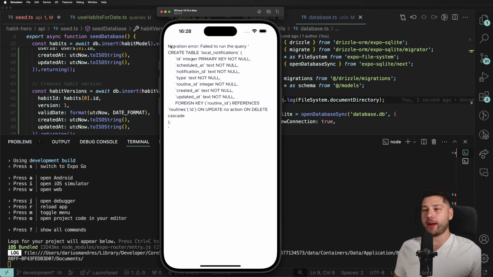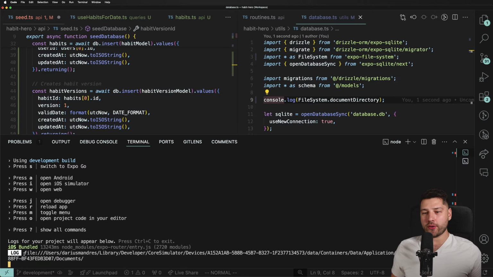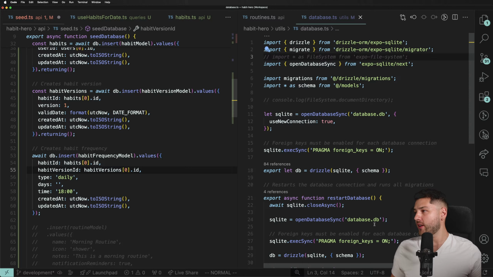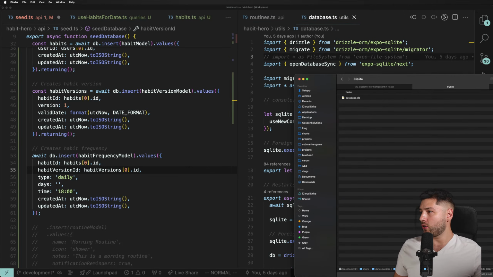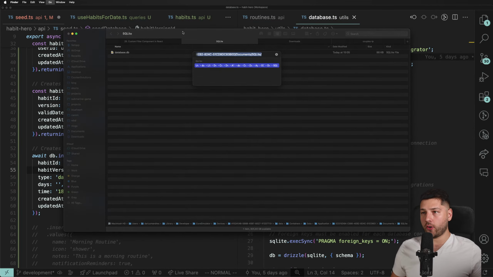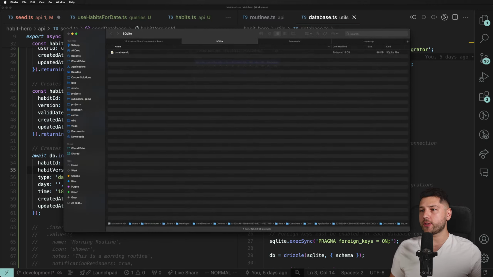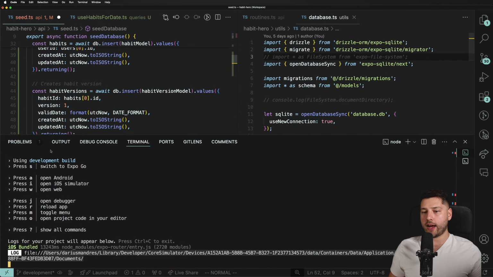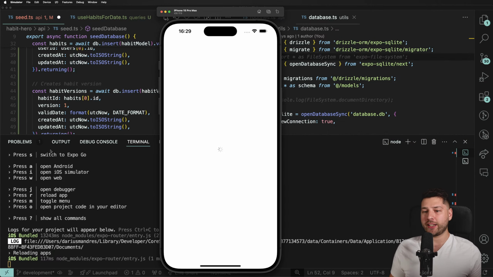Great. So we have this lovely migration error here, which I hope no user ever gets to see. We're going to add a thing to fix this later on. But there we go. We have here the actual path of our SQLite database. So let's do this. We can actually comment out the file system stuff because we don't need that. Let's open up here. Let's go to the folder documents and we have SQLite, and let's kill the database over here. There we go. It is destroyed. And now we're going to refresh our iOS app and it should work.